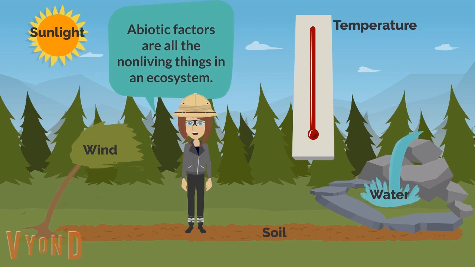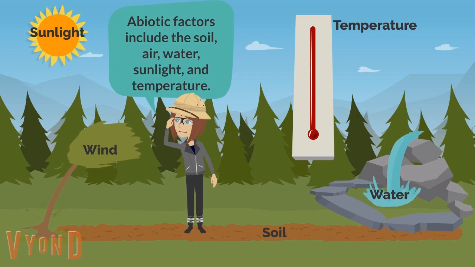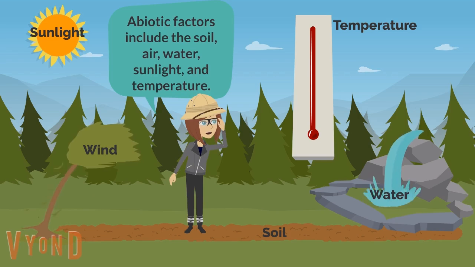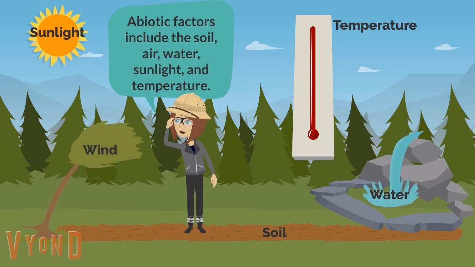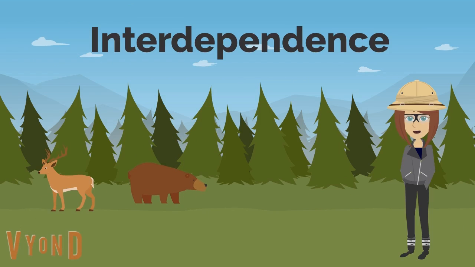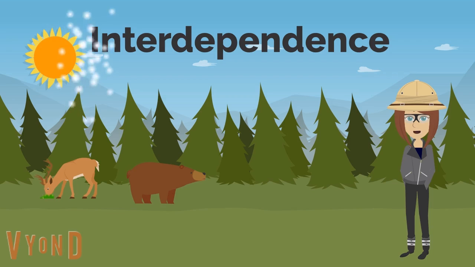Abiotic factors are all non-living things in an ecosystem. Abiotic factors include the soil, air, water, sunlight, and temperature within their environment. The survival of all organisms depends on their interaction with other organisms as well as non-living things.